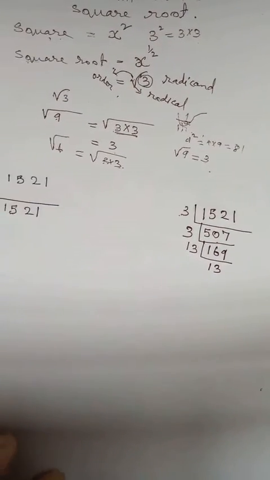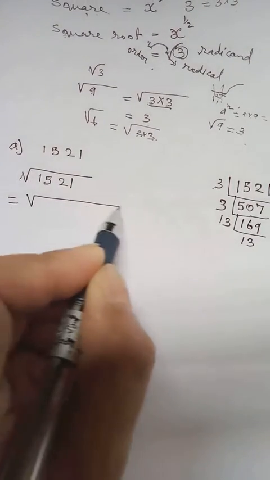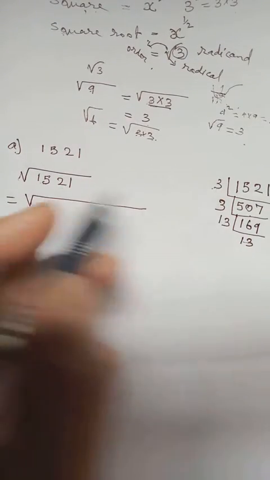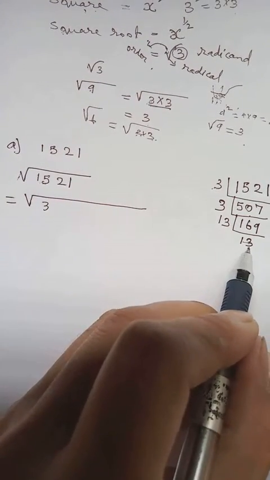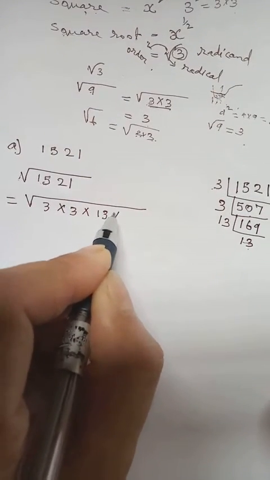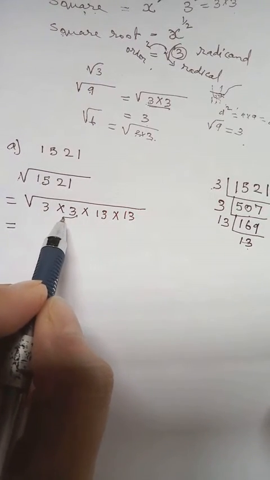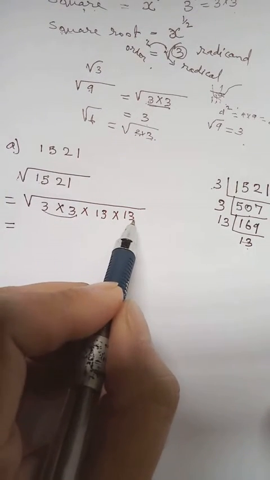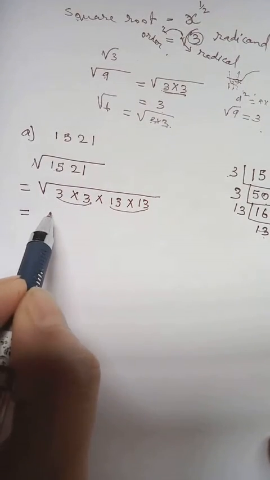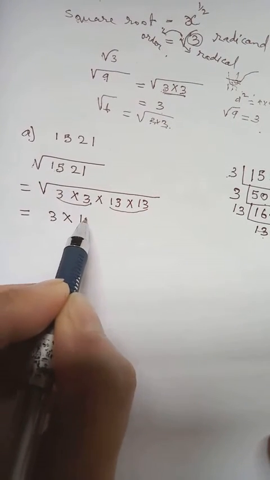Okay. But as long as you can divide by some number, then you can divide. So now instead of 1521, we can write with these factors. Okay. Write them all. 3, even this one also we have to write. 3 into 3 into 13 into 13. Then now remember we have to find the value. There are 2 3s. You can group them. There are 2 13s. You can group them. So to get the value, of these 2 3s, we take out only 1. Then of these 2 13s also, when we take out, we take only 1.